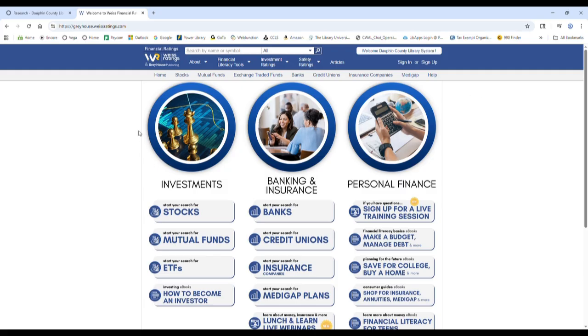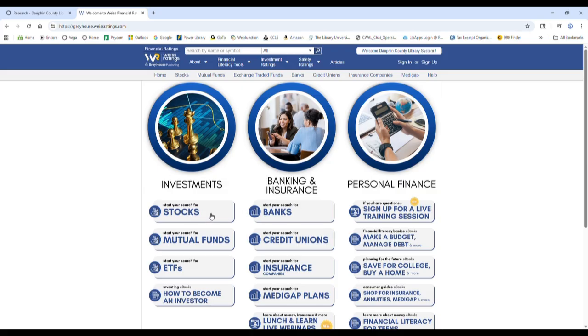So we're going to go ahead and dive into the investments category. Before we do, I just want to point out that if you already know the name of the stock or bank that you're looking for, or the stock's ticker symbol, you can always start your search up here. You can simply input the name or symbol, click search, and go straight to what you're looking for. If you are just exploring for the first time or you want to search more broadly, you can dive in this way by clicking start your search for stocks.